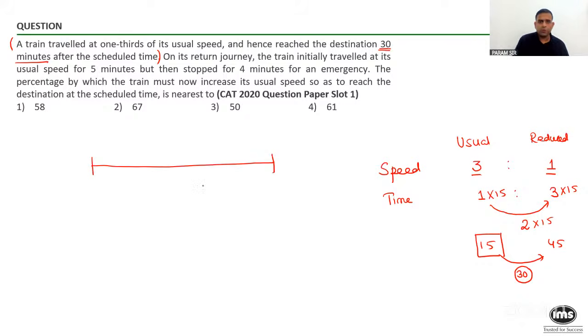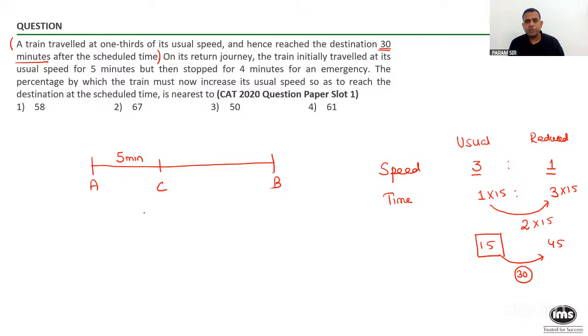You are supposed to cover the entire journey in 15 minutes; that was the plan. So here they have told you, you are starting with the normal speed and you traveled for 5 minutes. Let's say I'm just showing you A, B, C.